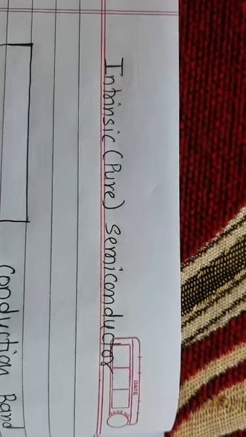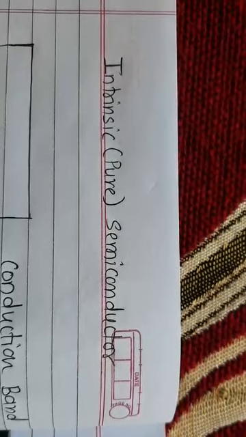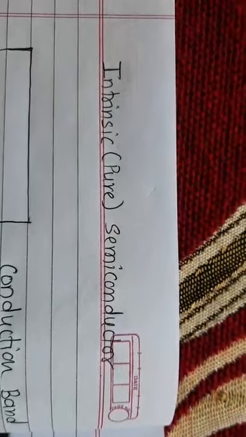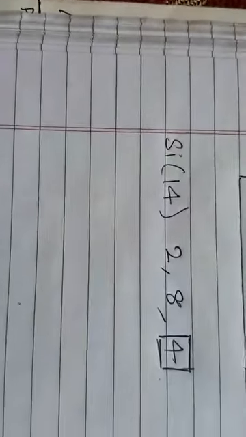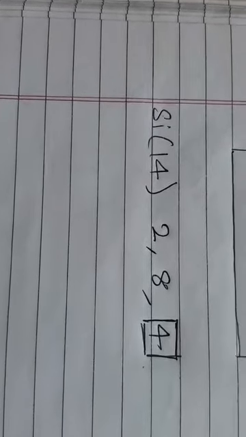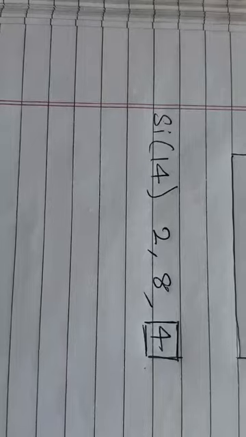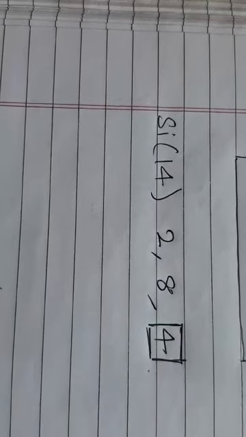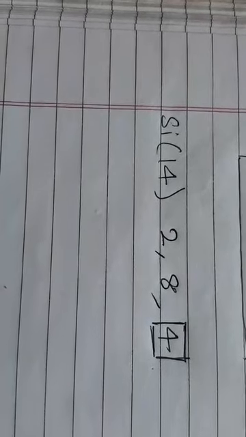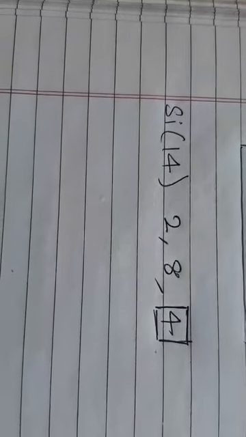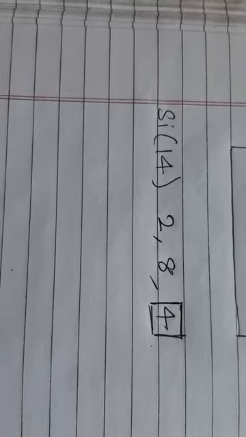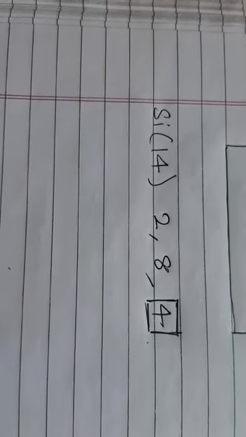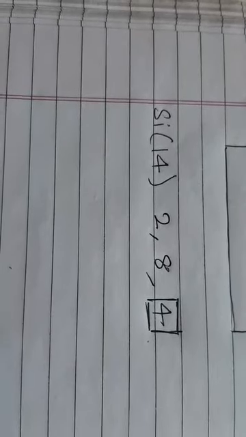Now there are two elemental semiconductors. Examples are silicon and germanium. Silicon has 14 electrons in its atom. First orbit 2 electrons, second orbit 8 electrons, and the third orbit, that is the outermost orbit, has 4 electrons. The outermost orbit having these 4 electrons is also called the valence orbit.